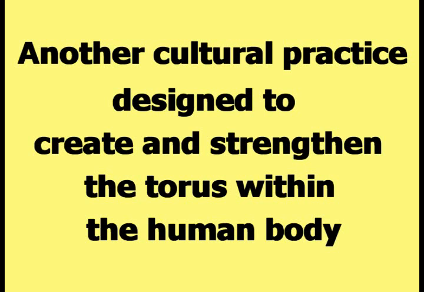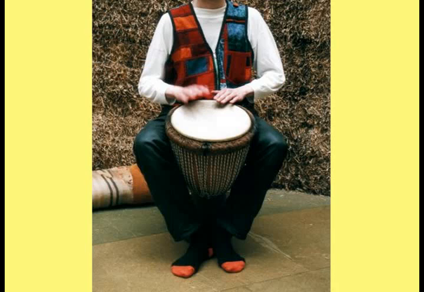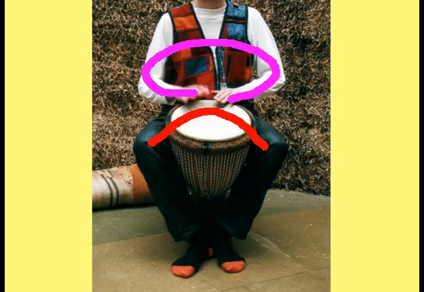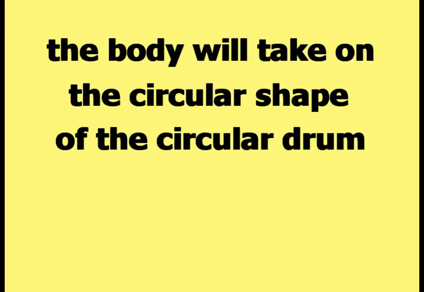Another cultural practice designed to create and strengthen the torus within the human body is the African tradition of playing drums. A drum has a circular shape as shown in this picture. This picture shows a man with a drum between his legs. The body assumes a curved shape to both hold the drum between the legs and to play the drum. According to Happy Theory, after years of holding the body in a circular shape around the circular drum, the body will take on the circular shape of the circular drum.